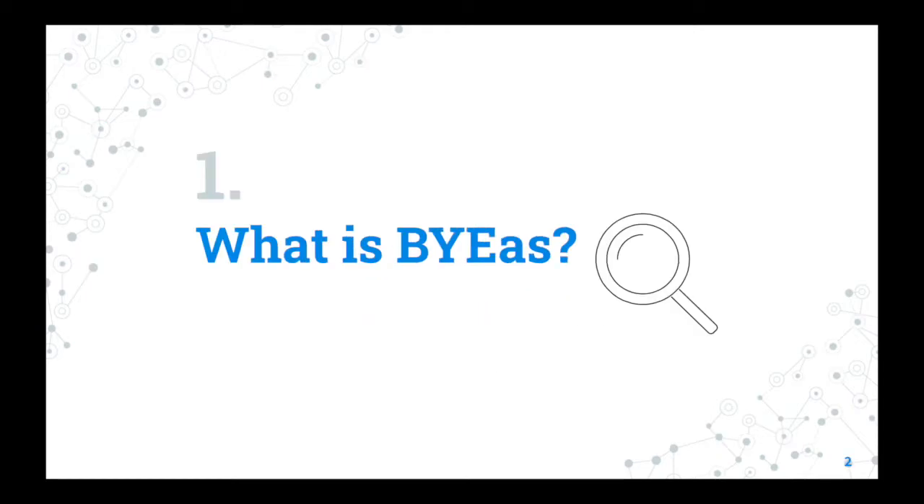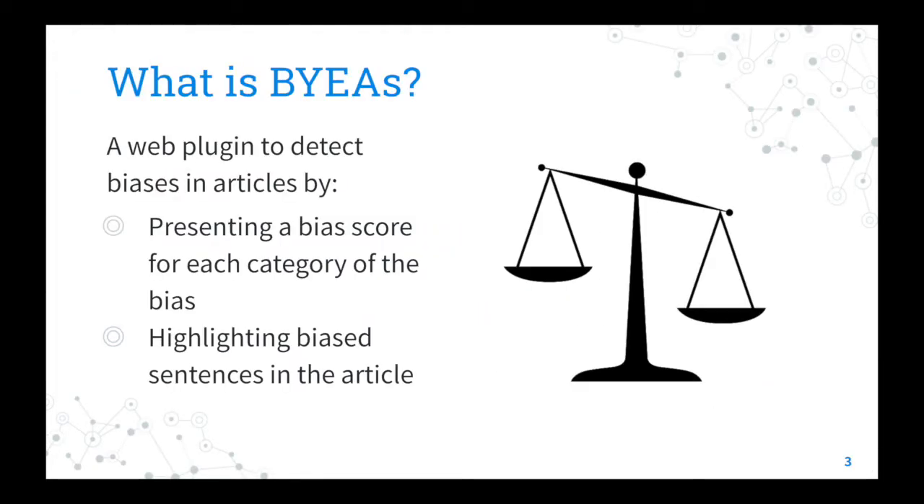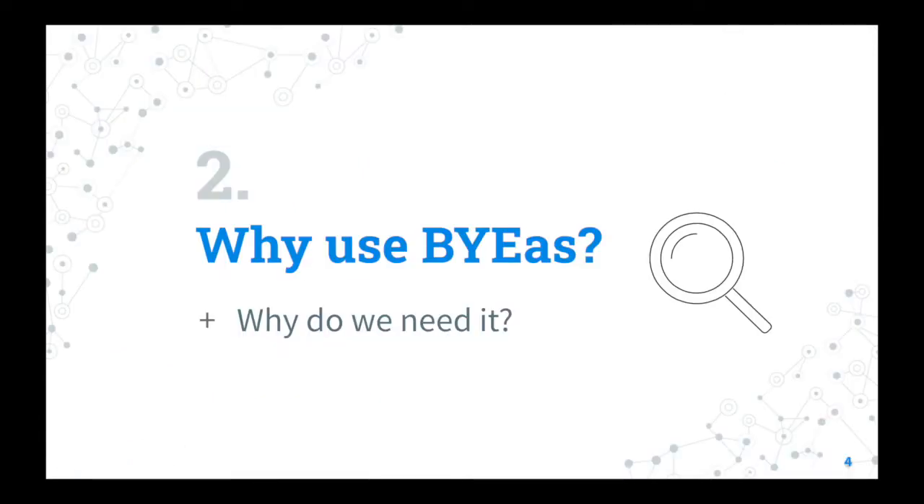So what is BYEas? BYEas is a lightweight, easy-to-use web plugin that shines a light on the potential biases that are present in the everyday sources we use. We do this by presenting bias scores for the features related to the male and female categories and doing some data visualization. We're also able to highlight some phrases that are potentially the most noticeably biased in the article you're looking at. So now we're going to dive into why you should use BYEas and why we need it.